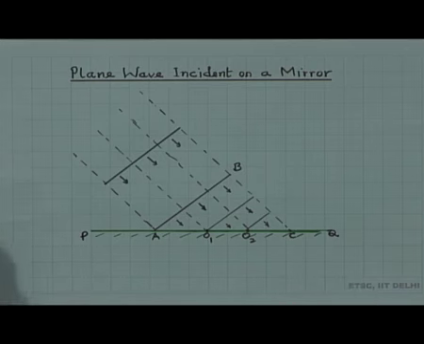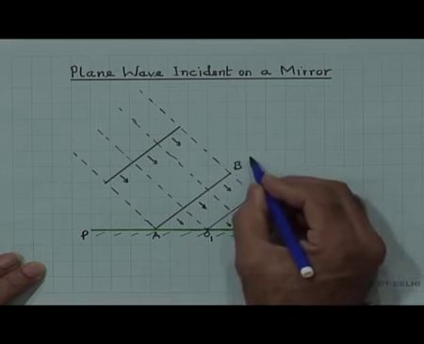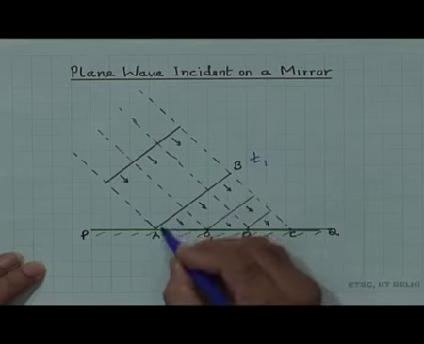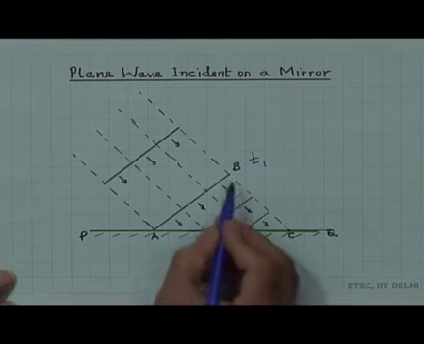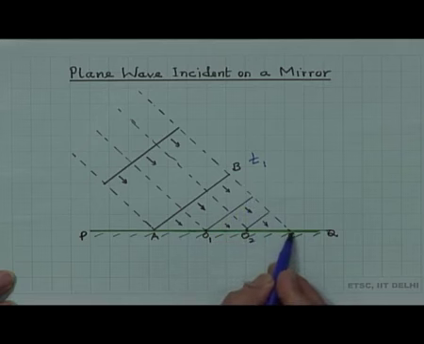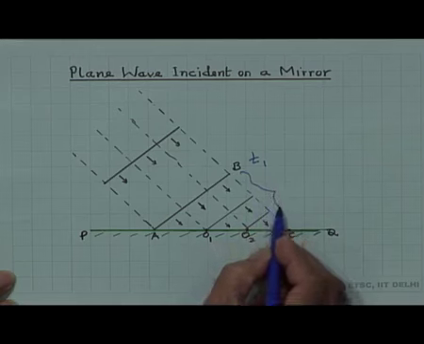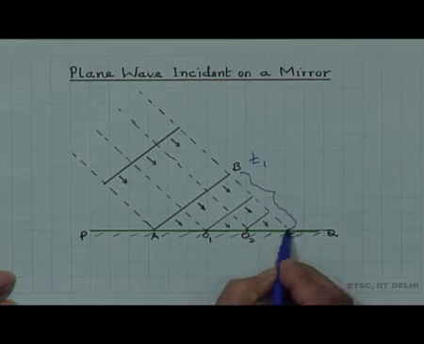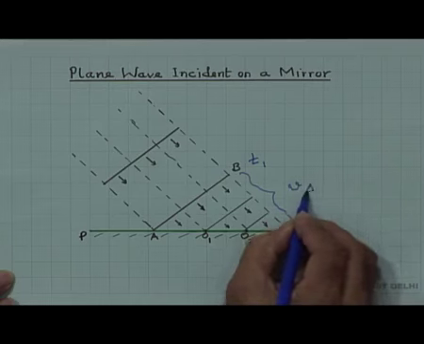At a certain time t1, the wavefront has just reached here, A B. Let me call this the wavefront at a time t1. Now, this end of the wavefront will take some more time to reach the other end. So, if the time taken is delta t, then this distance will be equal to v times delta t.